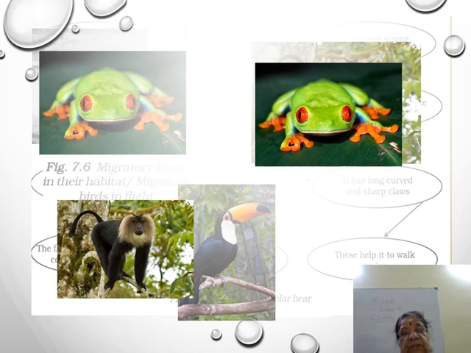To help them live on trees, monkeys have long tails for grasping branches.